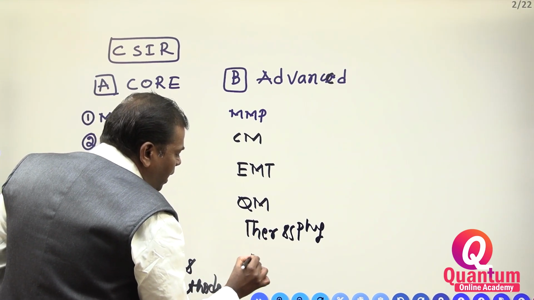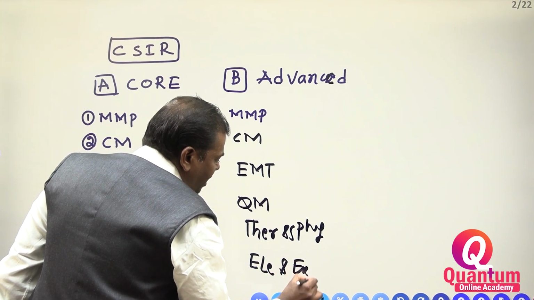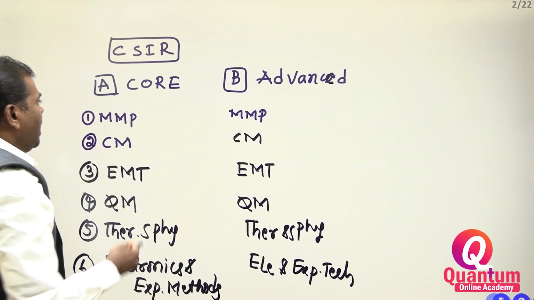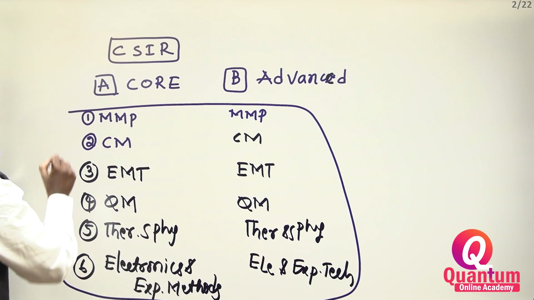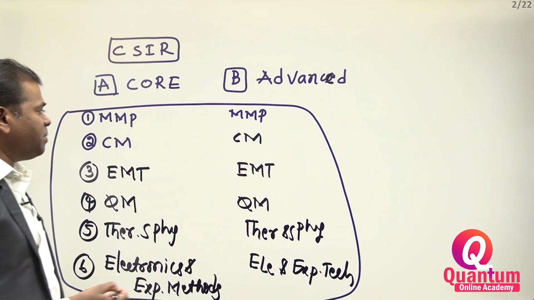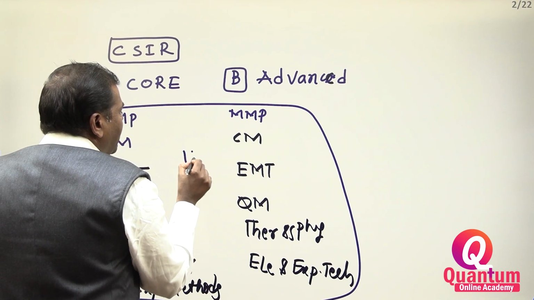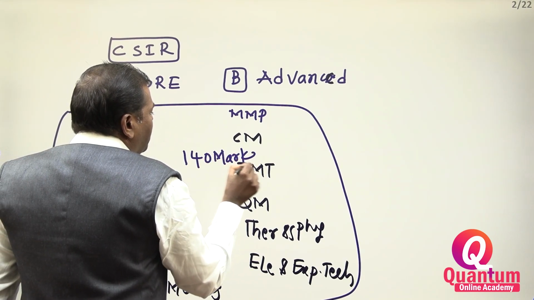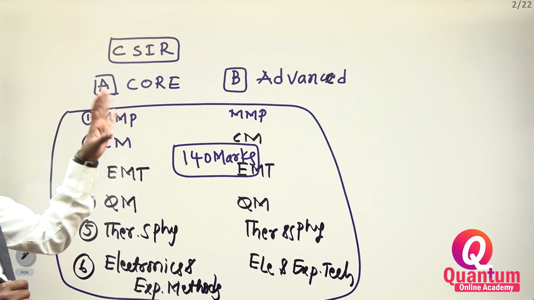Here also, core and advanced are there. For these 6 papers, core and advanced are there. Please remember, there are a total of 6 papers. From these 6 papers, out of 170, you will get 140 marks. If you prepare these 6 papers clearly, out of 200, you will get 140 marks.